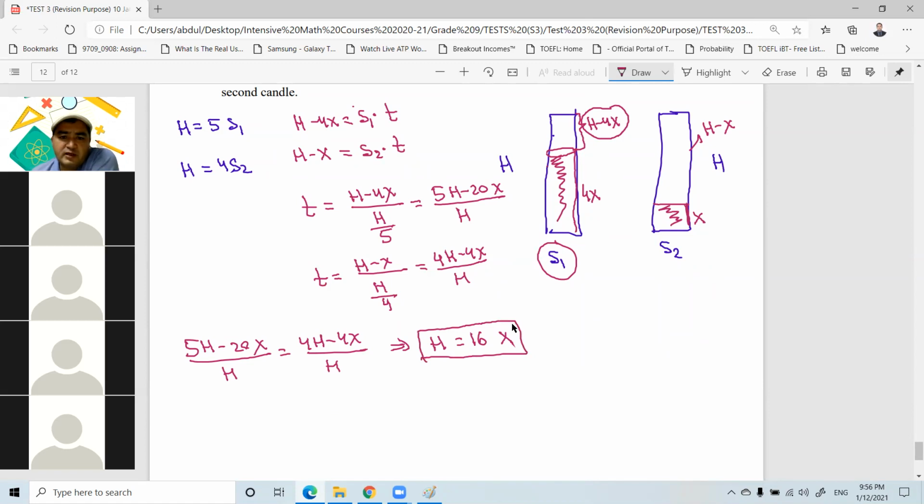Now from here, we need to find t, right? Let me write here, these are our equations. This is the first equation, and this is the second equation.